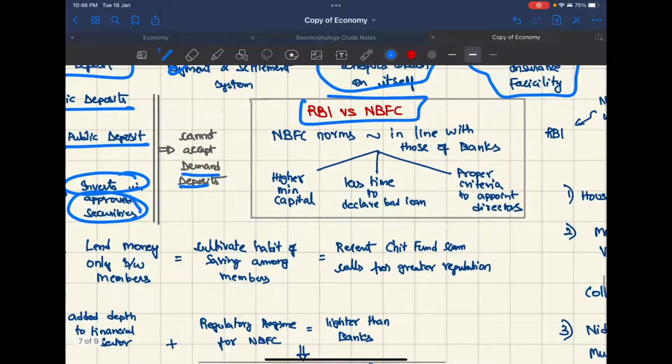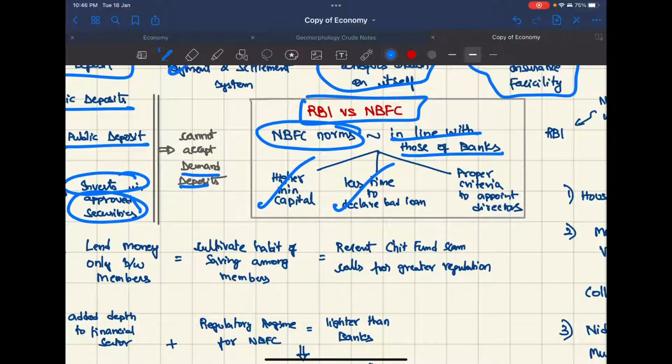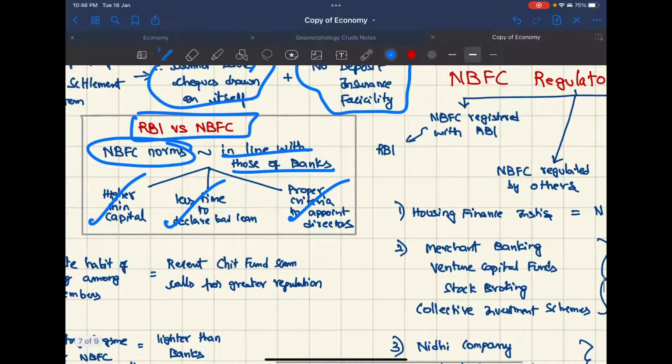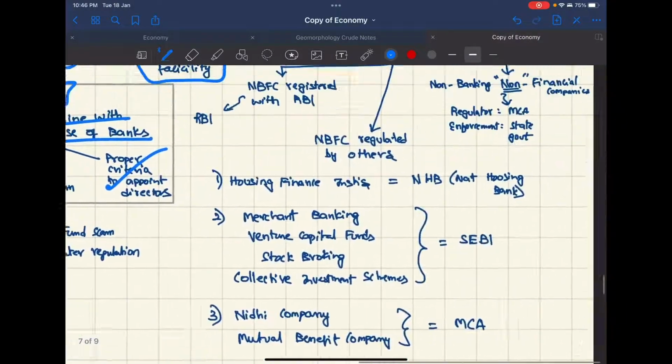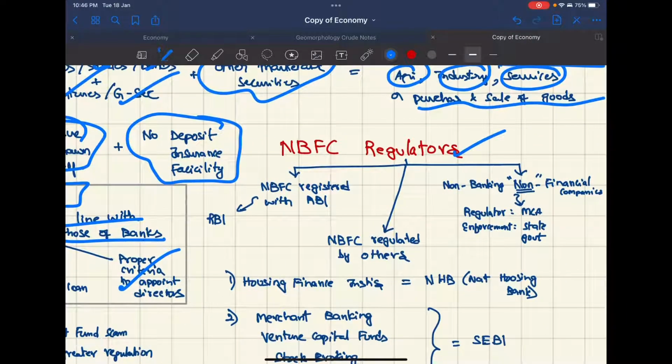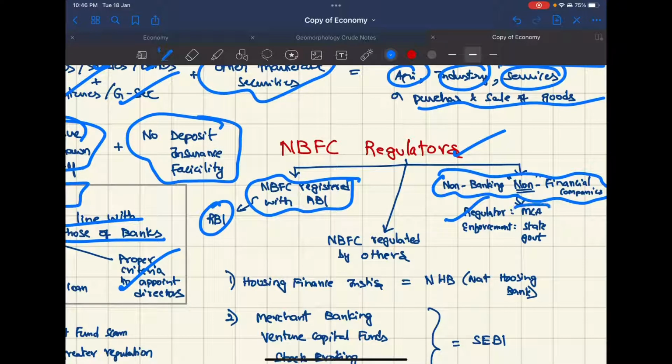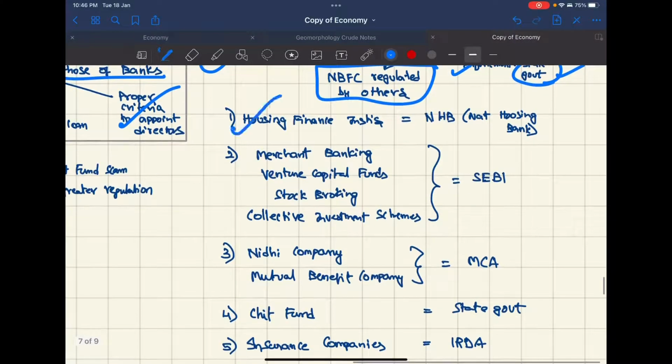Now, RBI recently gave some NBFC norms, getting them in line with those of banks, like higher minimum capital, less time to declare bad loans, and proper criteria to appoint the directors. So, how are NBFCs regulated? NBFCs registered with RBI, RBI will regulate them. Non-banking, non-financial companies will be regulated by the Ministry of Corporate Affairs, but enforcement will be done by the state governments. Other NBFCs, housing finance institutions, will be regulated by NHB, that is National Housing Bank,